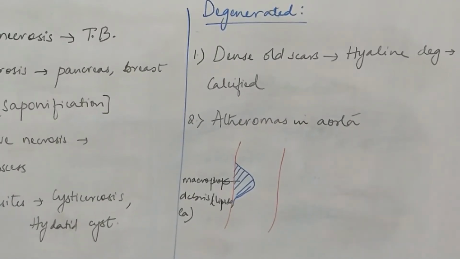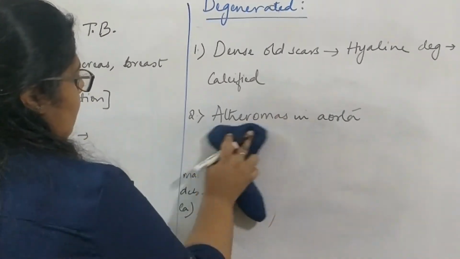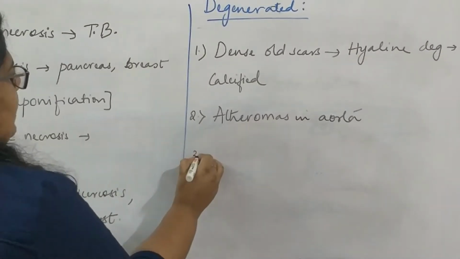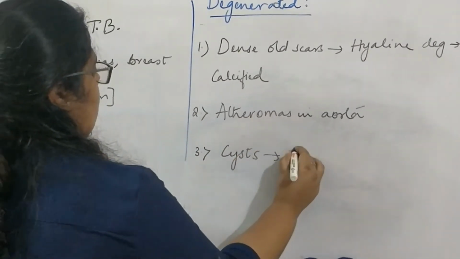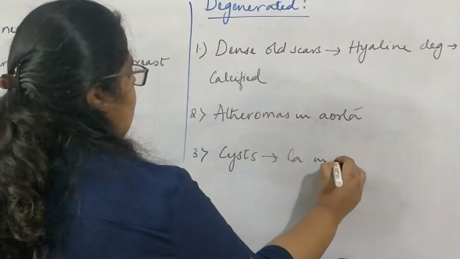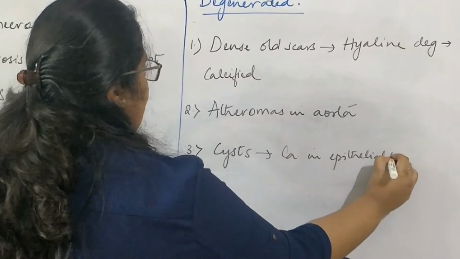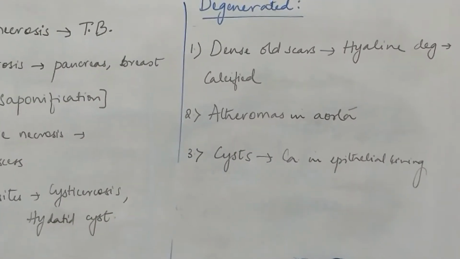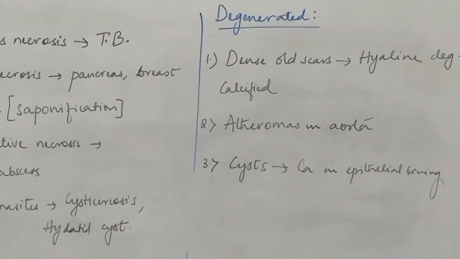Then next is cyst. Some long-standing cysts can also show calcifications in the epithelial wall. So some cysts can show calcifications in the epithelial lining. Okay. So these are the few examples where you see dystrophic calcifications in the degenerated tissues.